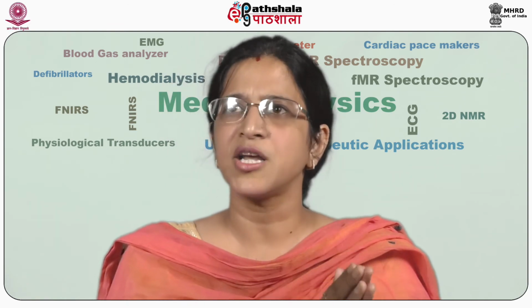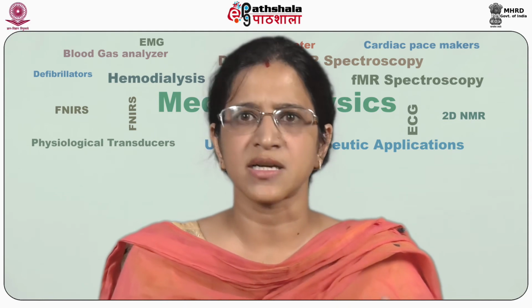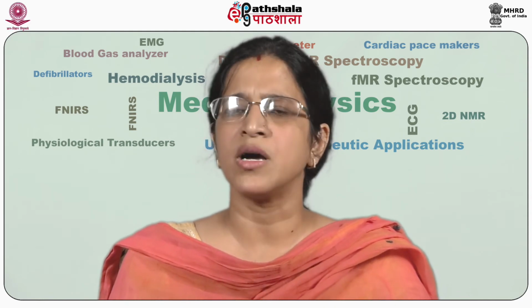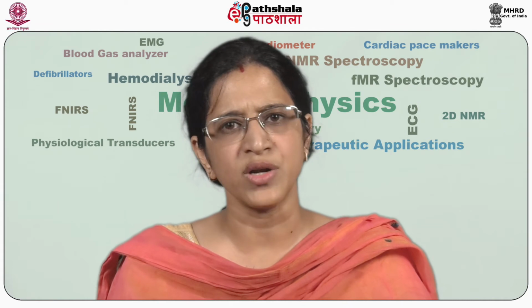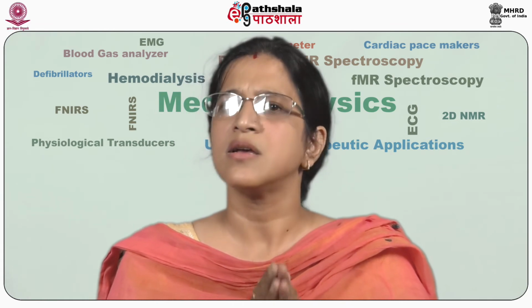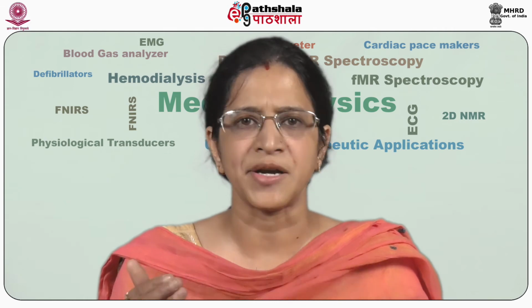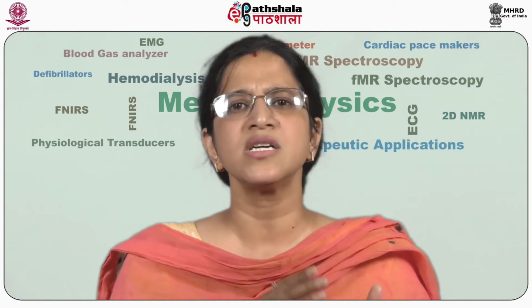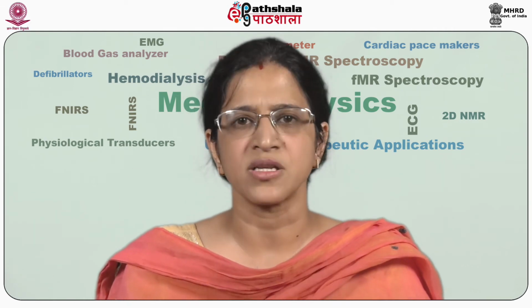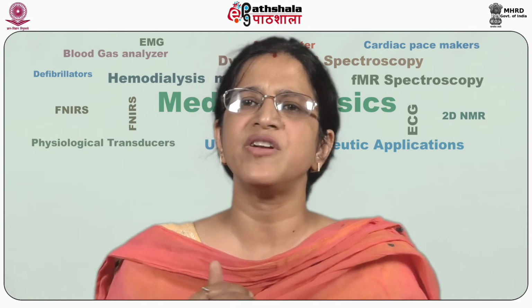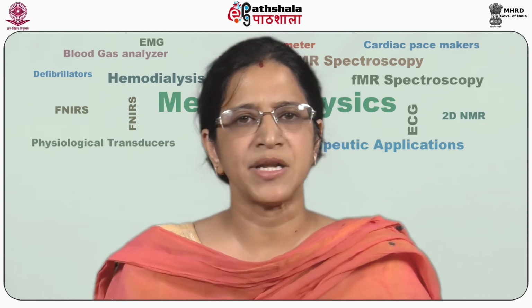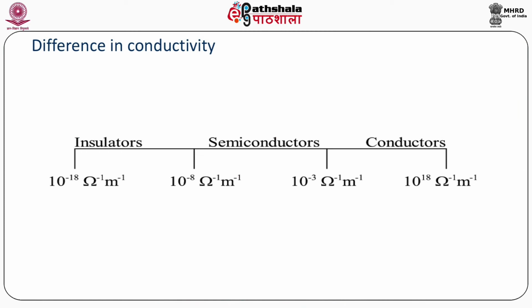If a band gap of 3 electron volt is there, we call it an insulator. If the band gap is of the order of 1 to 2 electron volt, we call it a semiconductor. And then if there is an overlapping, we call it a conductor. So conductors, semiconductors and the insulators. So depending upon the band gap, we define 3 types of the material. So this is also a criteria to define the 3 materials.